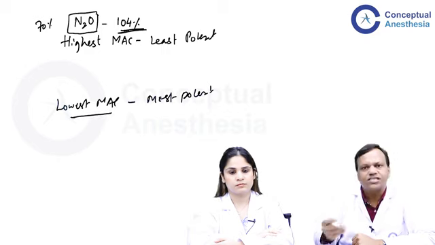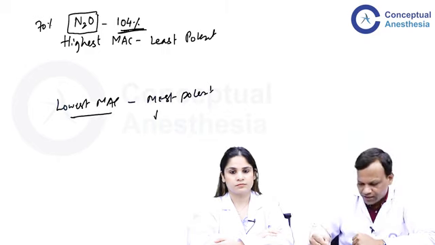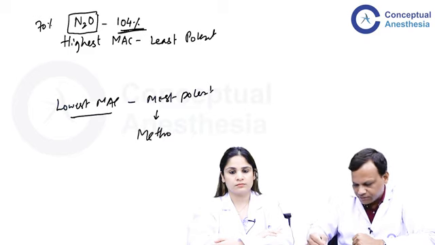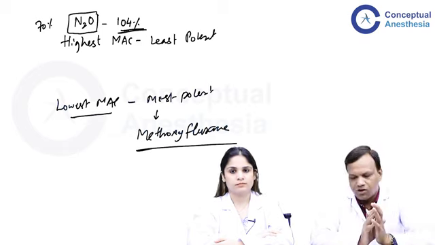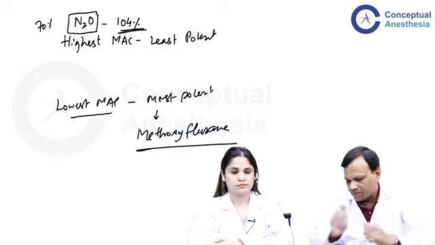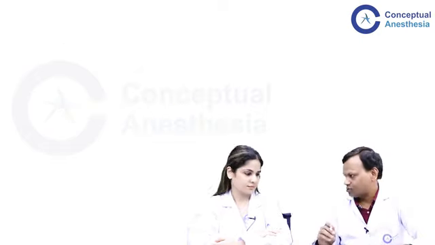Second, the drug with the least MAC will be the most potent drug. Now the drug which has the lowest MAC is methoxyflurane. Methoxyflurane is the most potent inhalational anesthetic agent because it has the lowest MAC. Now the ma'am will tell you about the MAC of other agents also.